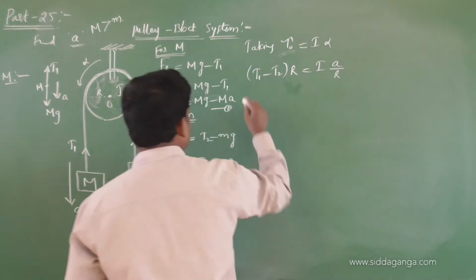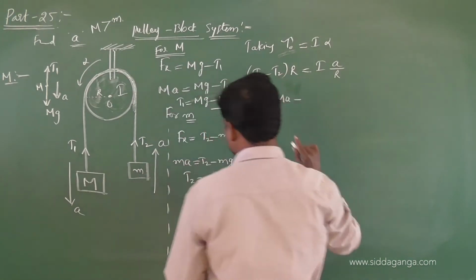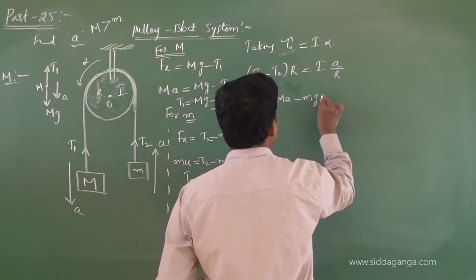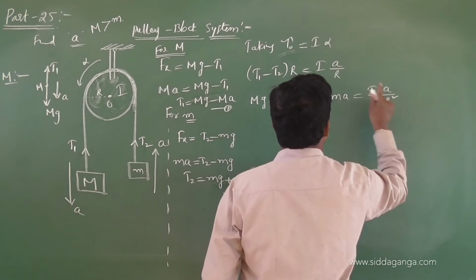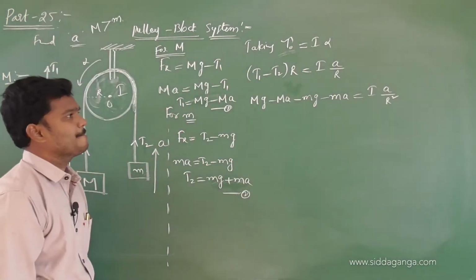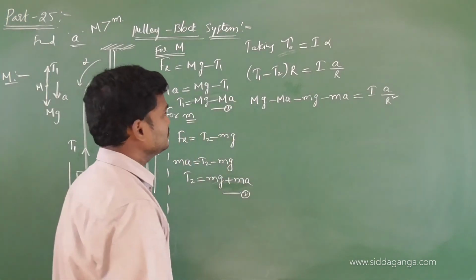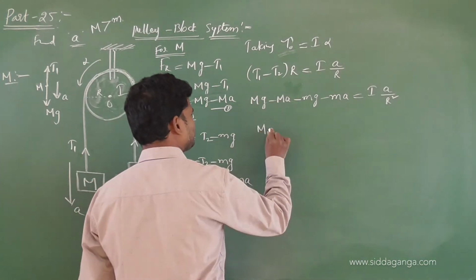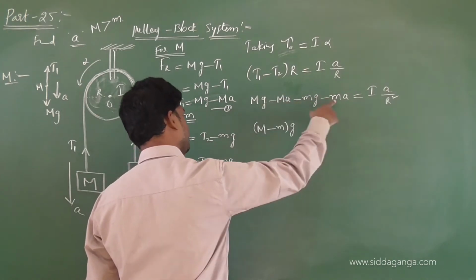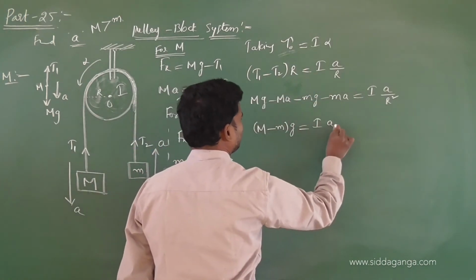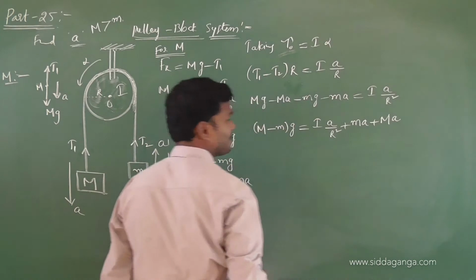So substitute T1, T2 values here. What is T1? Mg minus Ma. Minus T2 value substituted here, Mg minus Ma, and I a by R square. Take the a term to one side, because our target is to find the acceleration. So (M minus m) into g. Take these two values to the right side: I a by R square plus m a plus capital M a.